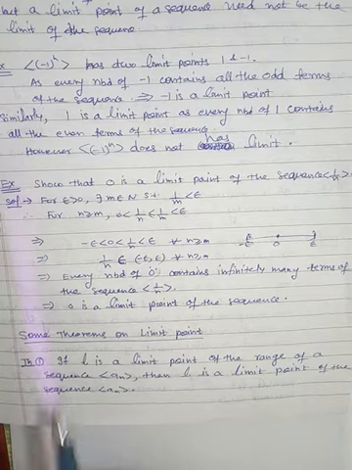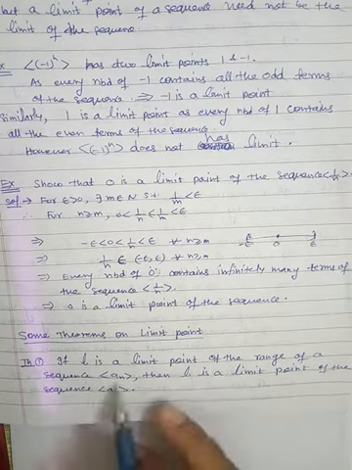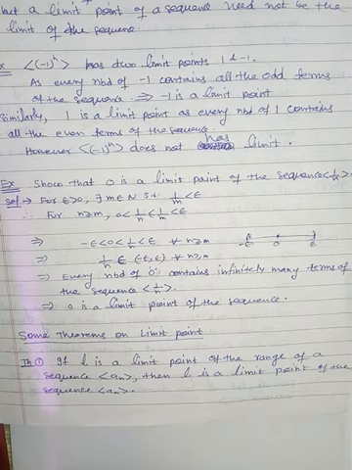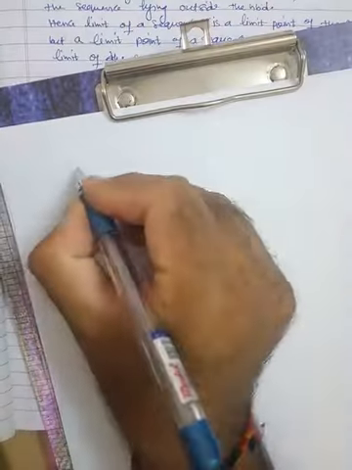So the first theorem is: if L is a limit point of the range of a sequence a_n, then L is a limit point of the sequence. First understand the statement. The statement can be understood by an example.